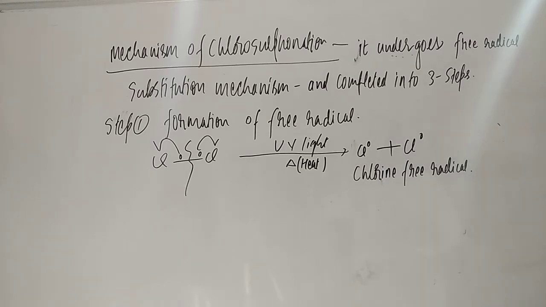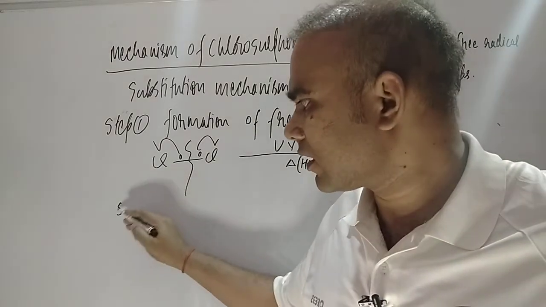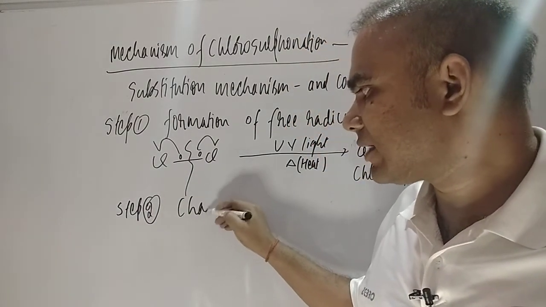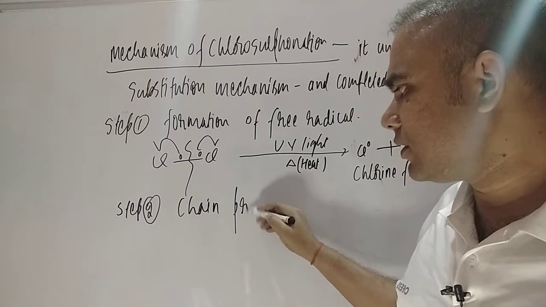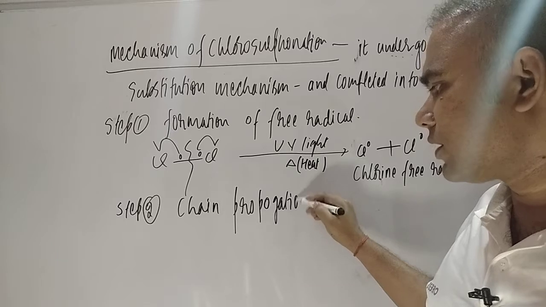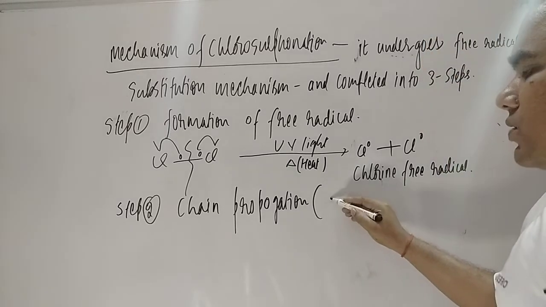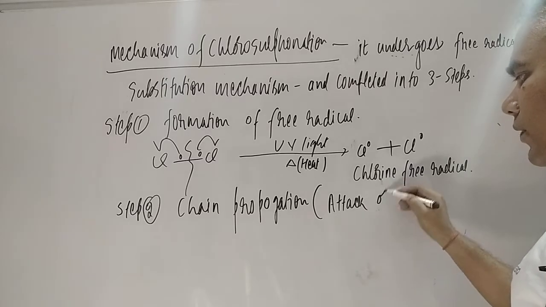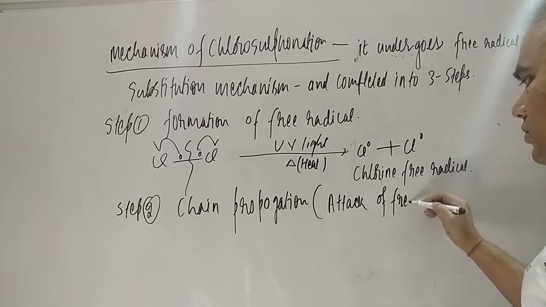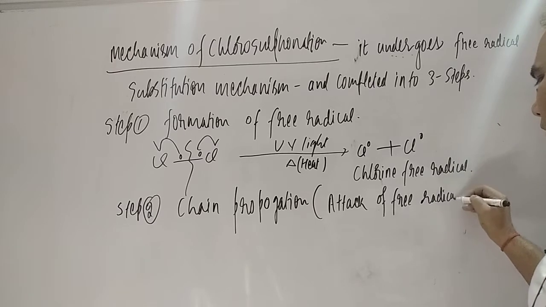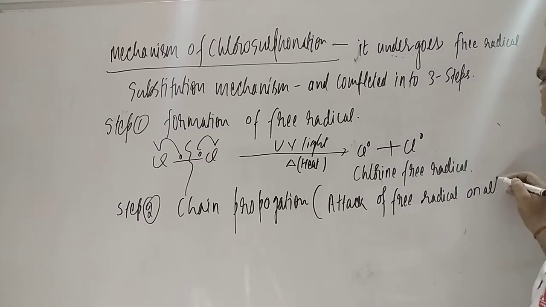Now step number 2, attack of free radical. This is also known as chain propagation. This step is chain propagation. So how will the chain propagation occur? That is also known as attack of free radical, which you can also read as attack of free radical on alkane. So dear students, how can you understand this?